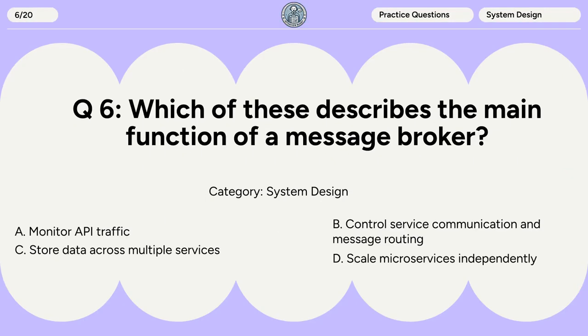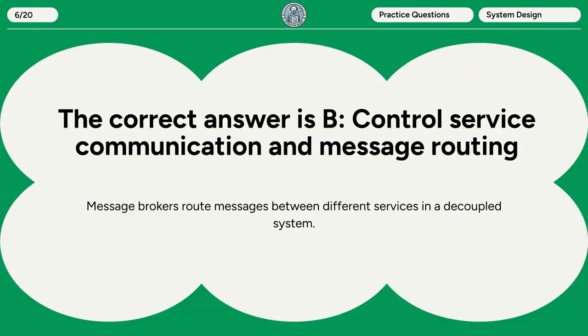Question 6. Which of these describes the main function of a message broker? A. Monitor API traffic. B. Control service communication and message routing. C. Store data across multiple services. D. Scale microservices independently. The correct answer is B. Control service communication and message routing. Message brokers route messages between different services in a decoupled system.